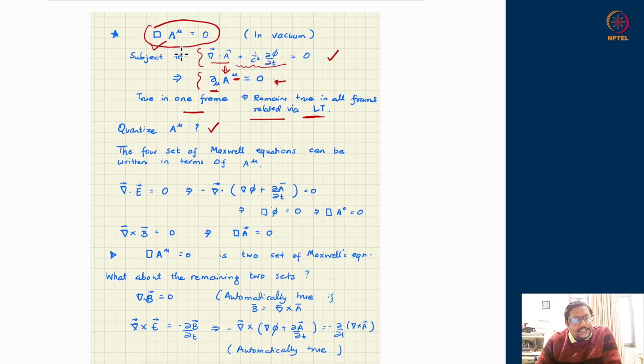So if I can quantize A^μ, I should get a result that ultimately all electromagnetic field components get quantized as well. Therefore, we should be aware of how to write things which appear in electrodynamics in terms of A^μ, and what it means to quantize A^μ: whether the full action which gives rise to the equations of motion consistent with Maxwell's equations is getting quantized, or some other Lagrangian is there. So we would hope that we get some Lagrangian whose variational approach gives equations of motion which are just Maxwell's equations.